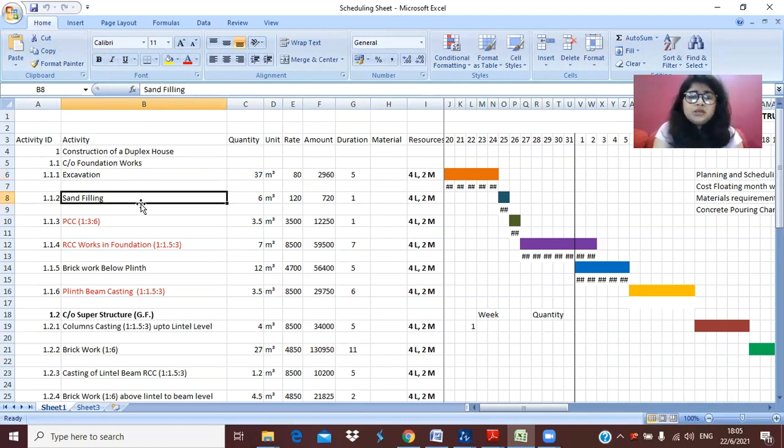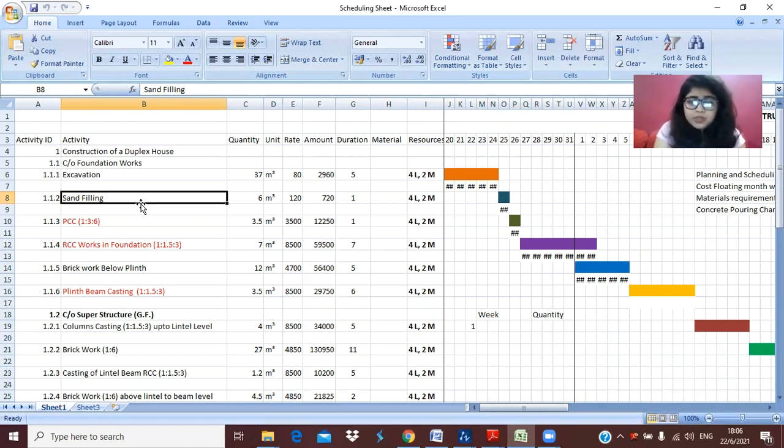Suppose you are constructing a building in your nearby area. Generally we don't go for the government rate. We consult nearby vendors or shopkeepers, and whichever material and cost suits you, accordingly we choose the material, and also we hire the contractor or laborers.